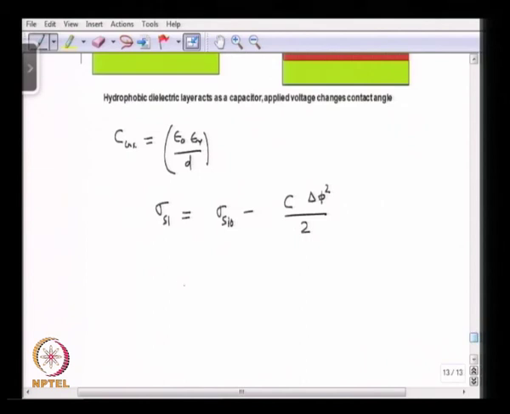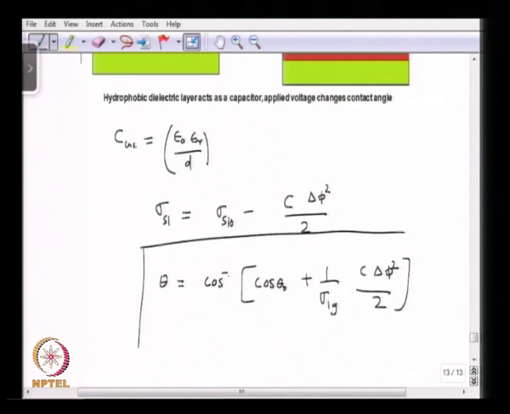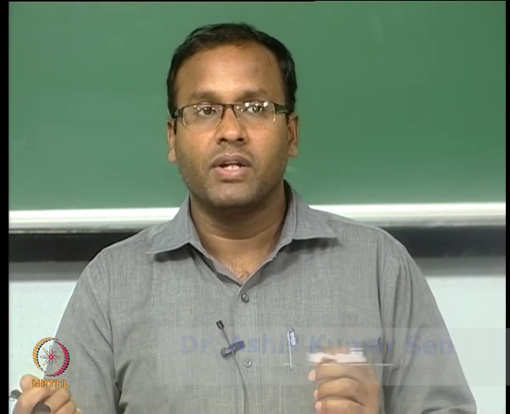So, we can write theta as cos inverse of cos theta 0 plus 1 over sigma Lg into C del phi square over 2. Here, in addition to making an originally hydrophobic surface hydrophilic, you would have a control, and that control can be achieved by controlling the thickness of the insulating layer.